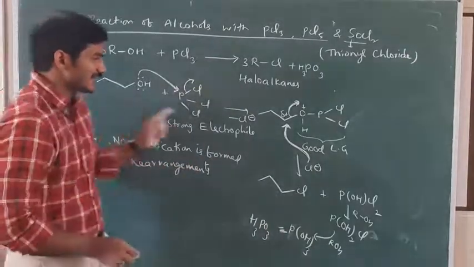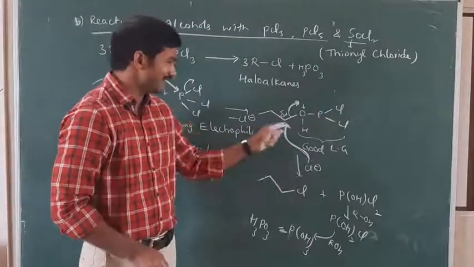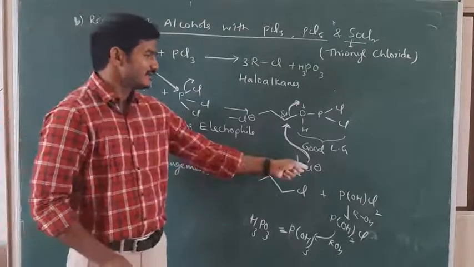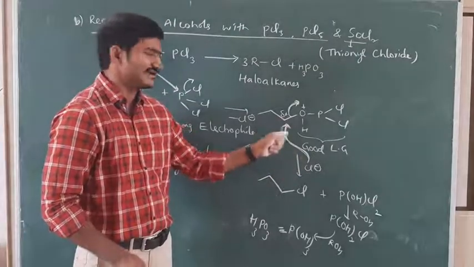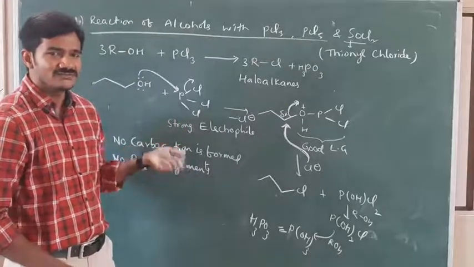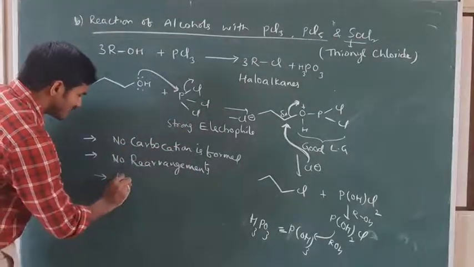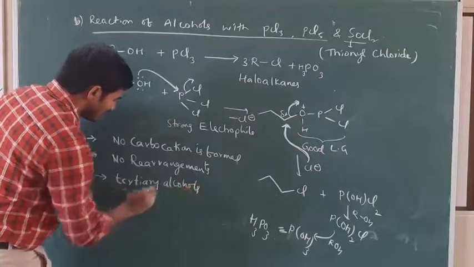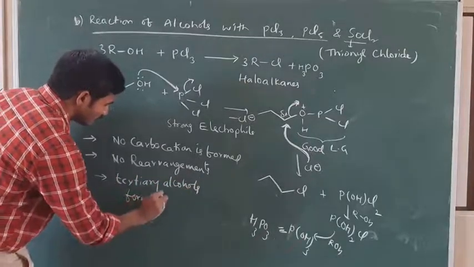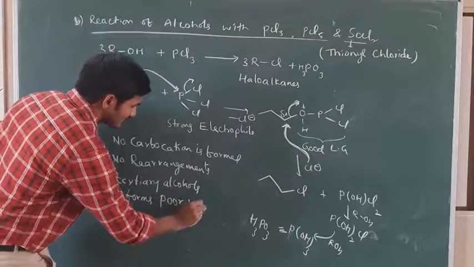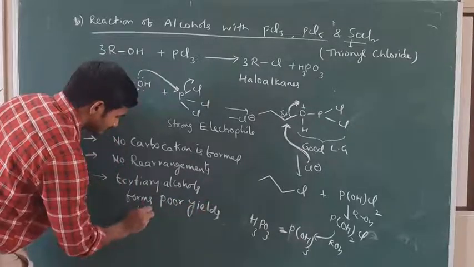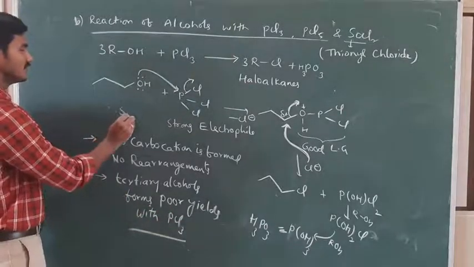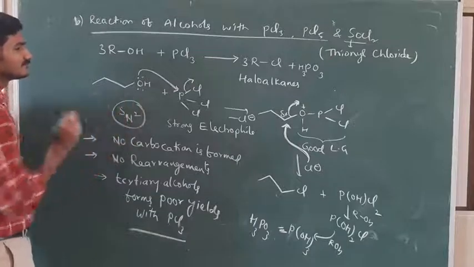If I take the primary alcohol, this nucleophile can easily attack here, you get the product. If I take secondary alcohol, it is a little bit difficult for the nucleophile to attack. If I take tertiary alcohols, very less. That's why tertiary alcohols form poor yields with PCl3. This proceeds through SN2 mechanism.